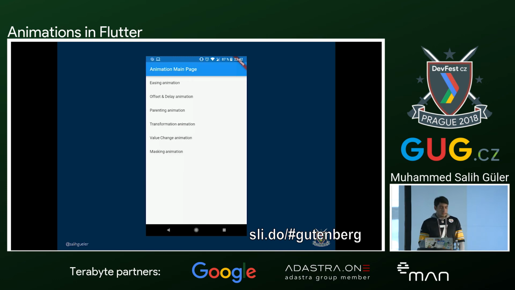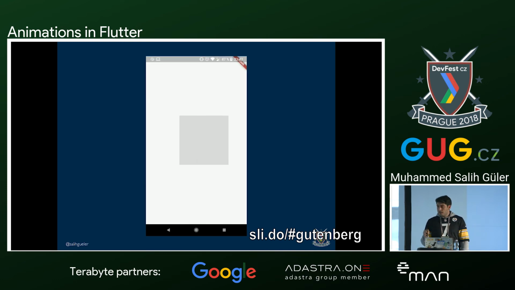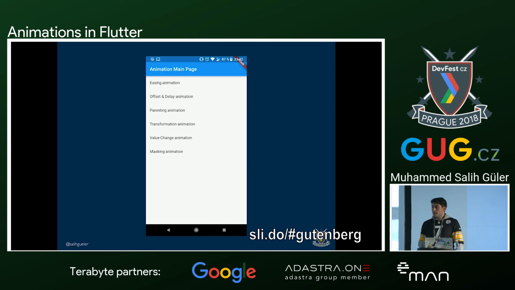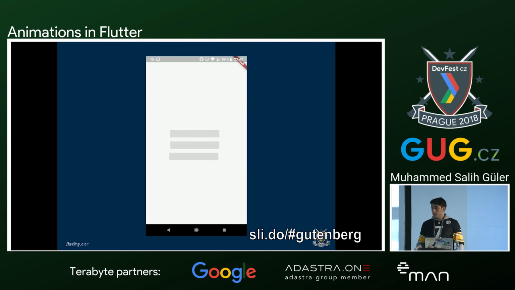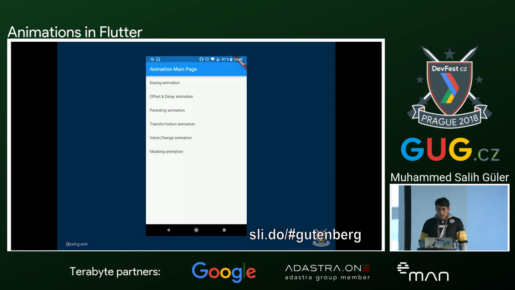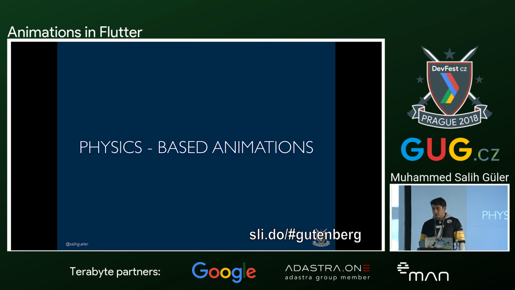So far we have seen all the 6 concepts, and it took more or less 20 minutes for us to have 6 animations by iterating on each other. And these 6 animations are widely used in multiple scenarios, and they can be asked of you by your UX or UI designer at any moment. So now we know how to implement this by simply changing some code. Let's talk about physics-based animation, but I will not go as deep as I did with tween, don't worry.